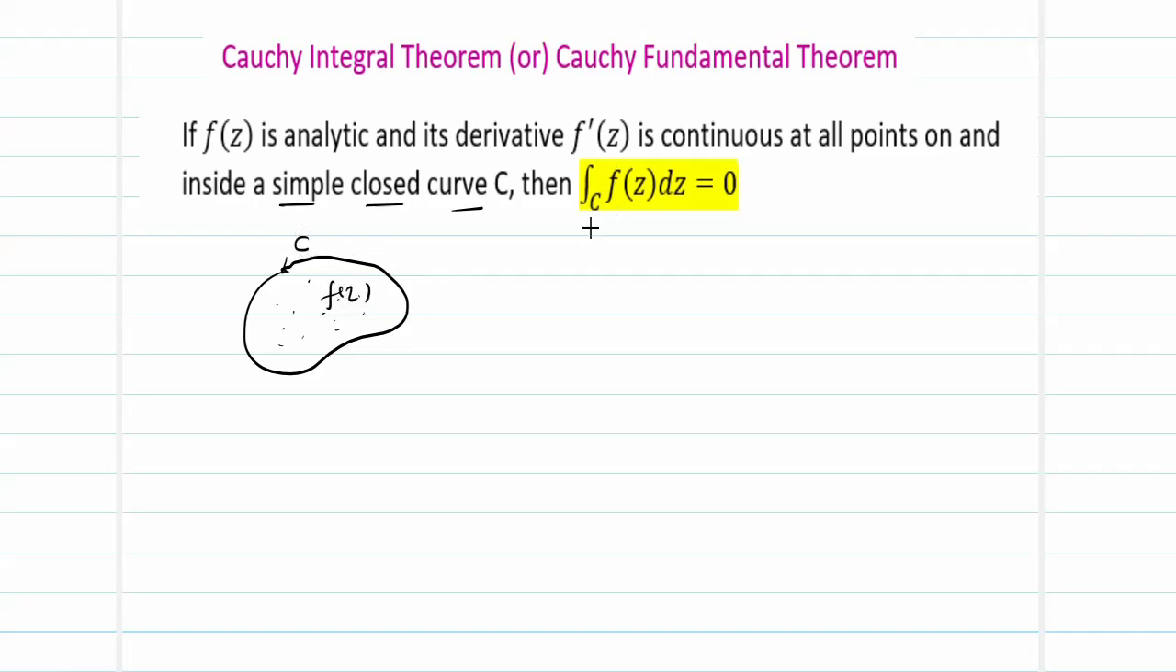When I integrate along the curve, the value of the integral of the analytic function f of z dz turns out as 0. So, for a simple closed curve C, if f of z is analytic, then the integral over C of f of z dz turns out as 0. This is referred to as the Cauchy integral theorem or Cauchy fundamental theorem.